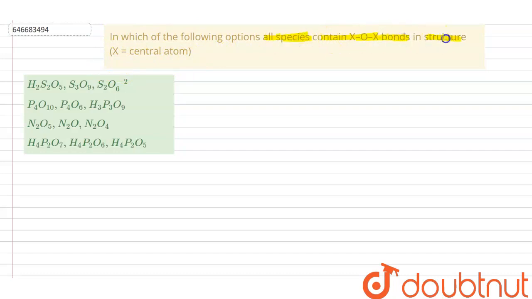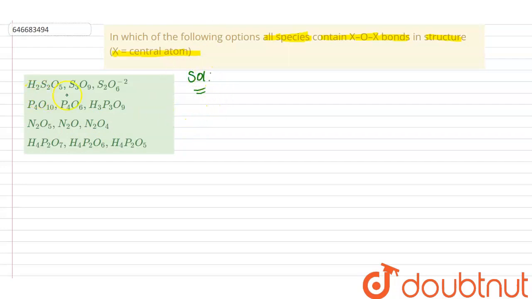Hi friends, the question is, in which of the following options do all species contain XOX bonds in structure? So X is nothing but a central atom. Here the question given is, we have to find out the species. There are 4 options, and in each option there are 3 species. So we have to find out which option contains the XOX bond, that is the metal oxygen metal bond, in all 3 species in an option. So let's find out by drawing the structures one by one.